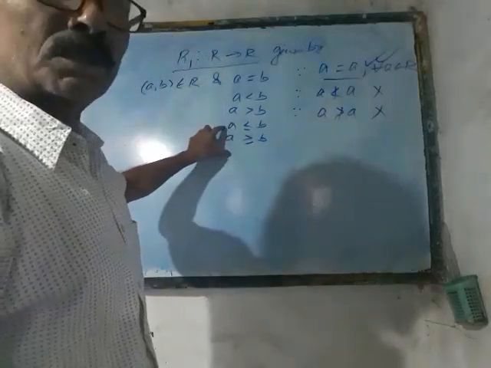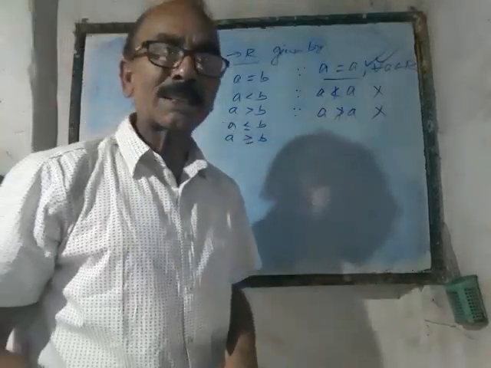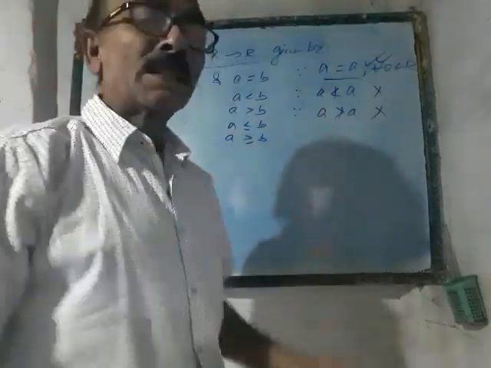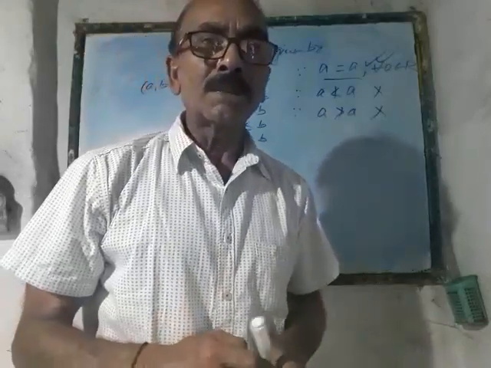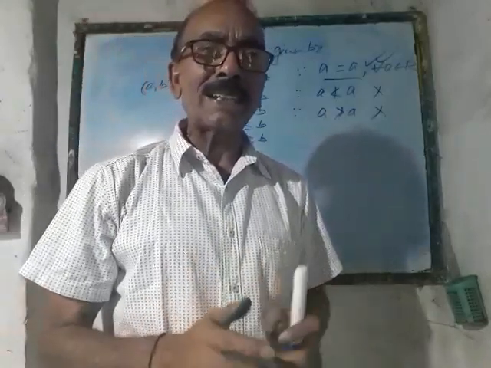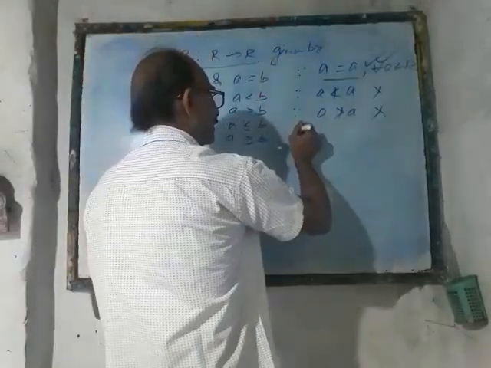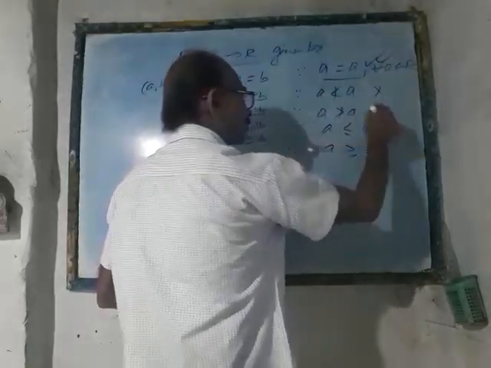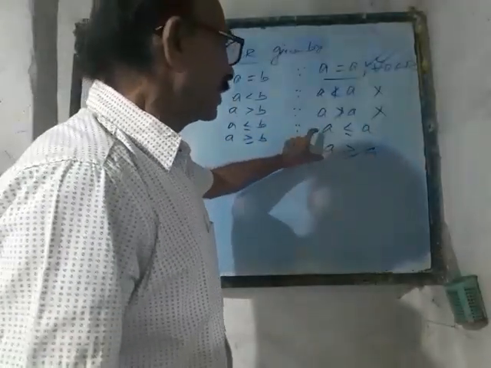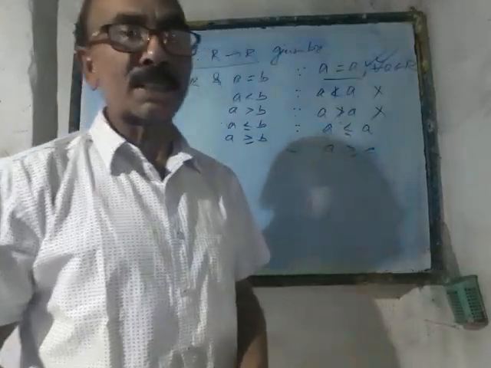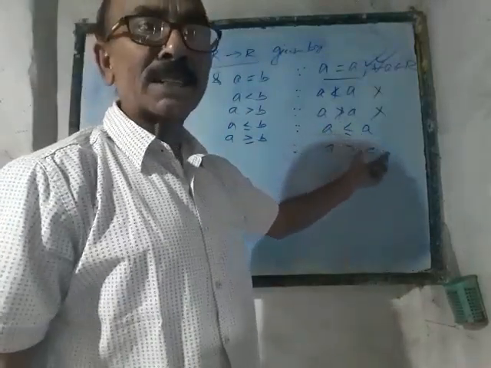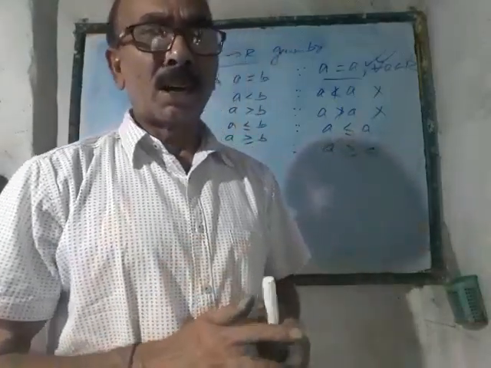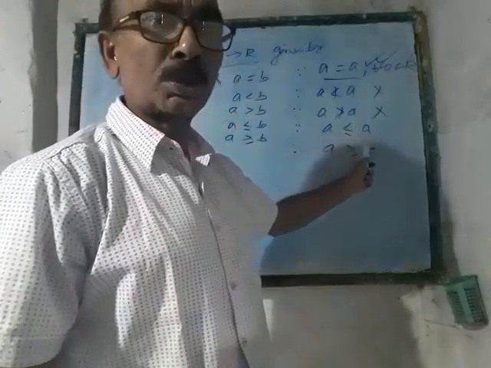Now the question of the last two relations, that means less than or equal to as well as greater than or equal to. The students get confused over there also. Here we are talking about less than or equal to. That means we have to check whether a is less than or equal to a or not. If I write a is less than or equal to a, or a is greater than or equal to a, will you agree with me? Yes, you must agree that a is less than or equal to a. Here the condition between a and a is that a should be either less than a or equal to a. So one of these two holds true, that is a = a.